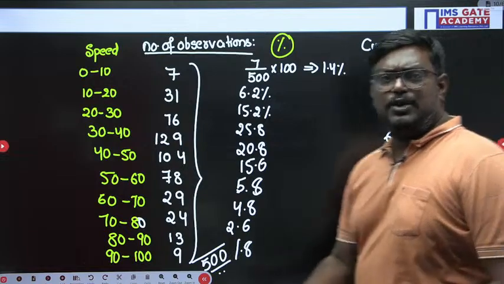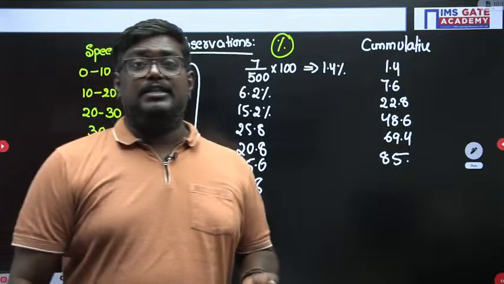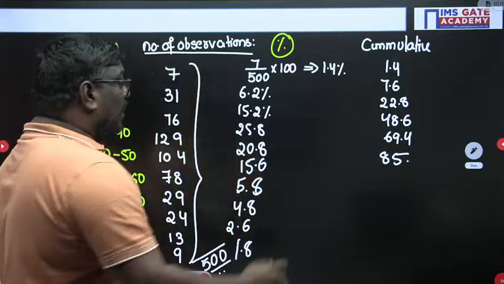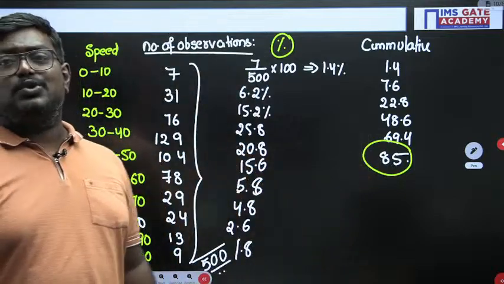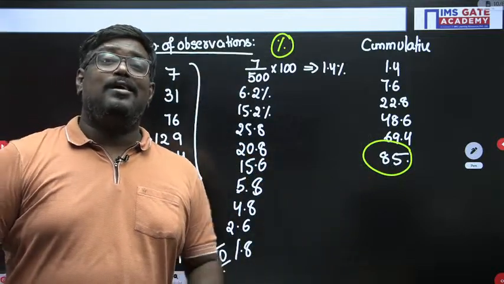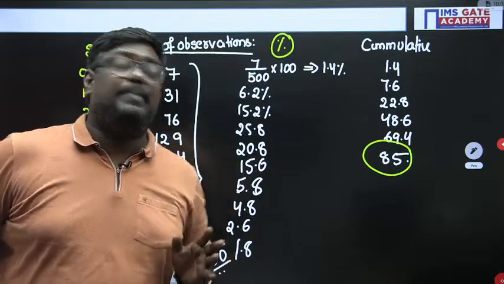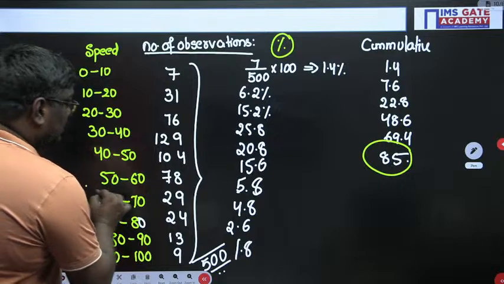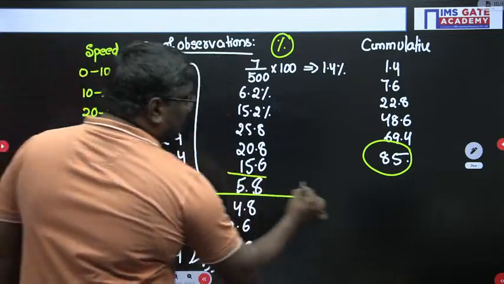What is the value, sir? You will get a value of 85. So no need to proceed. Remember, my dear students, no need to proceed here. Why? Because we want only the 85th percentile. What have they asked you? They have not asked you the geometric design speed. They asked you the upper speed limit.